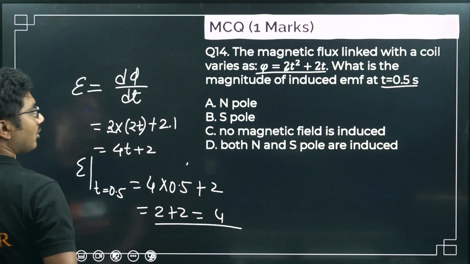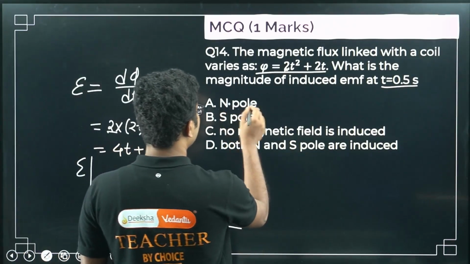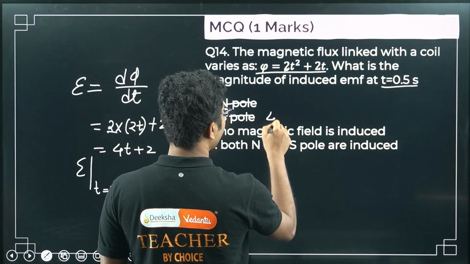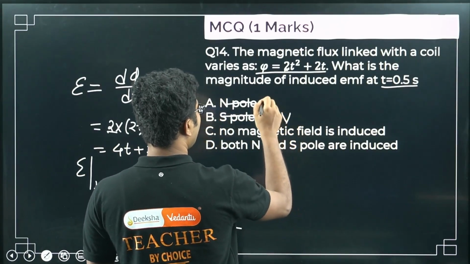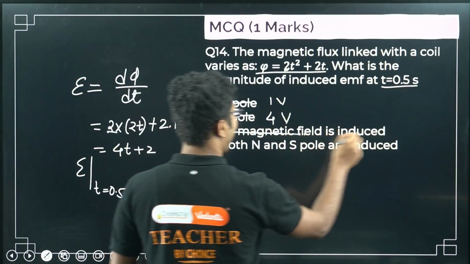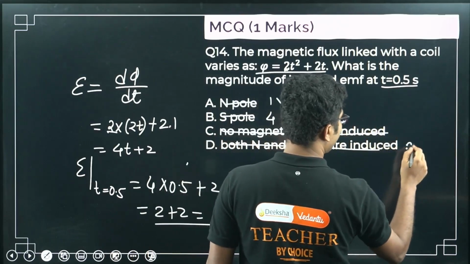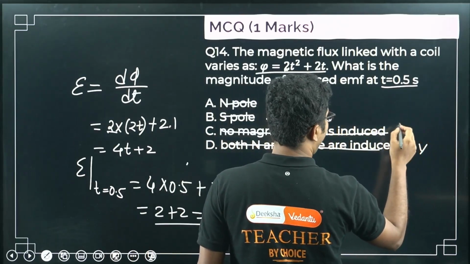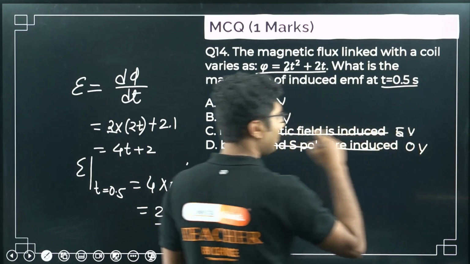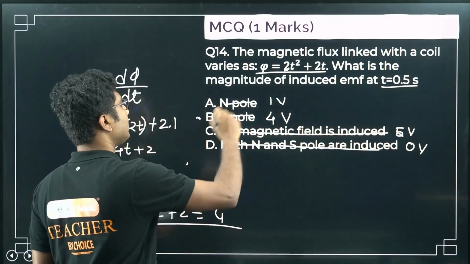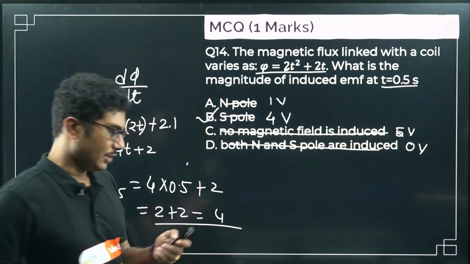Okay, somehow the options are not shown here. So one of the options will be 4 volt. Say 1 volt, 0 volt, 5 volt. Okay, so the option will be 4 volt. So option B will be the correct answer.